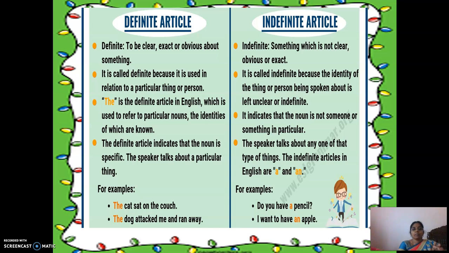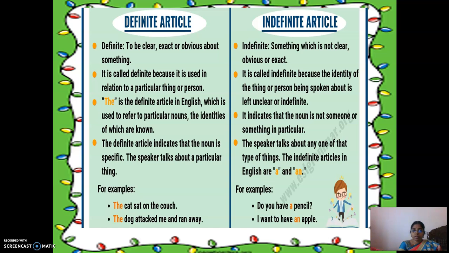It is called definite because it is used in relation to a particular thing or a person. "The" is the definite article in English, which is used to refer to particular nouns, the identities of which are known previously. Definite article indicates that the noun is specific.